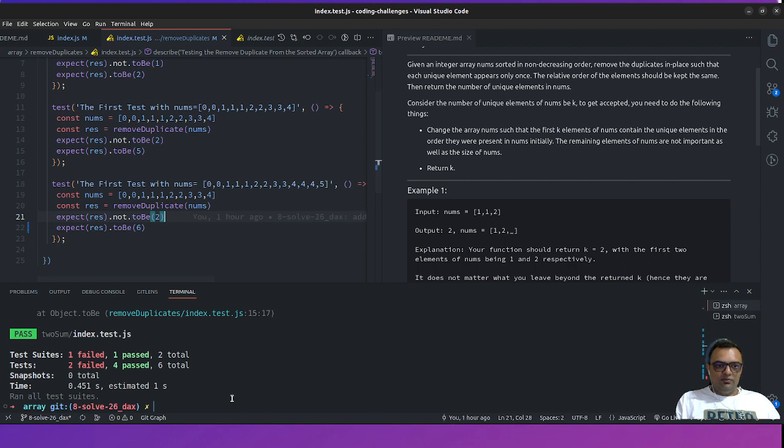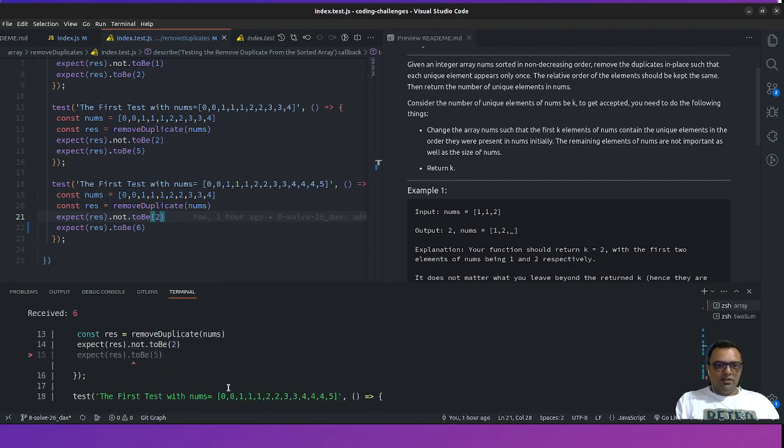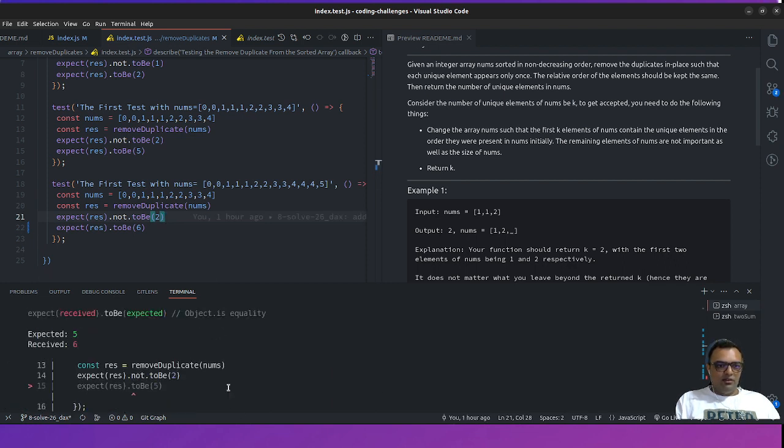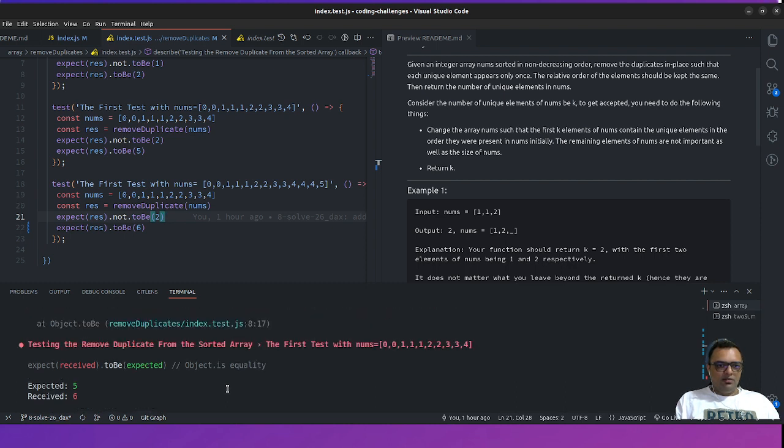So there is one more test which is failing. Expected 5 and received 6. So it's receiving 6, and we did the same. Now there is something wrong going on with the other one as well.